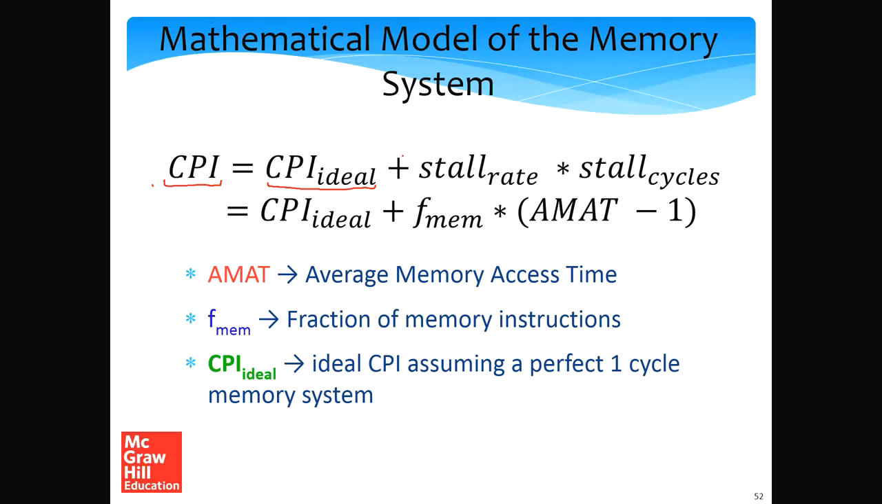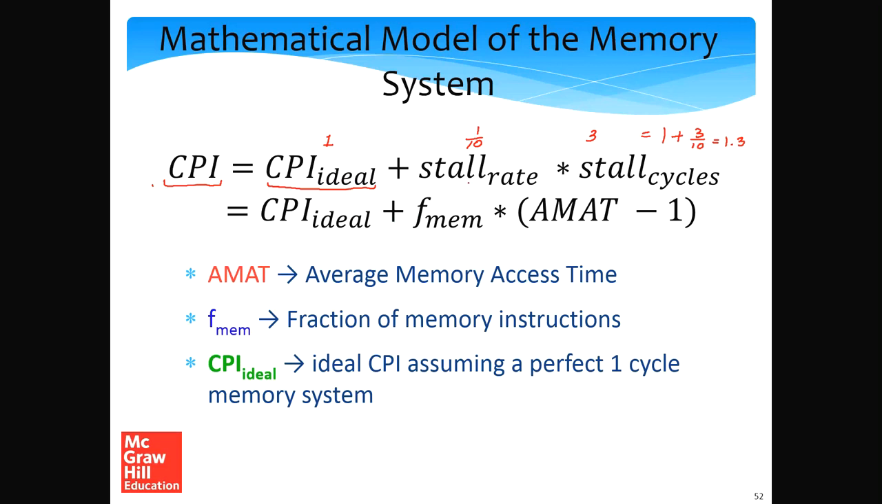So let us assume that the ideal CPI is 1, which is the case of maybe a single cycle processor, the stall rate is 1 in 10, and for every stall we on average waste 3 cycles. Then the CPI is 1 plus 3 by 10, which is 1.3. So this is the CPI ideal.